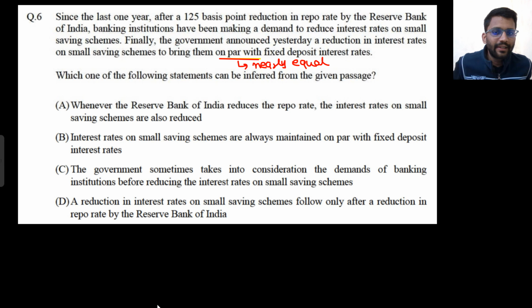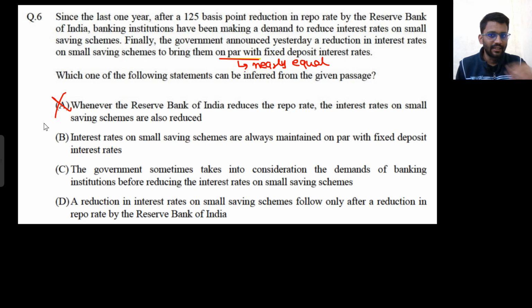So which of the following statements can be inferred from the passage? Whenever the Reserve Bank of India reduces the repo rate, the interest rate on small savings schemes is also reduced. No, it is not reduced on its own, because the banking institutes made the demand. That's why the government reduced the interest rate on small savings schemes. Otherwise, they wouldn't have. So this statement is wrong. The statement is saying that if repo rate is reduced, then automatically the interest rate on small savings schemes will also be reduced.